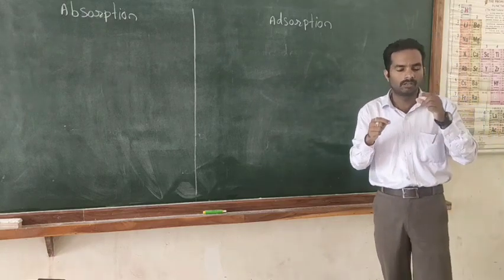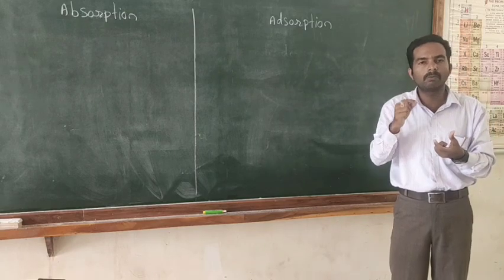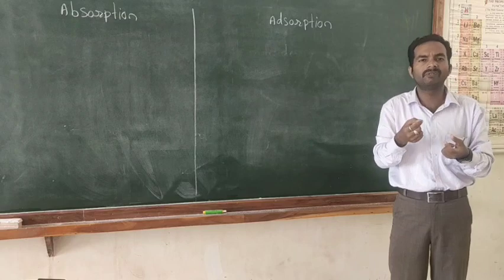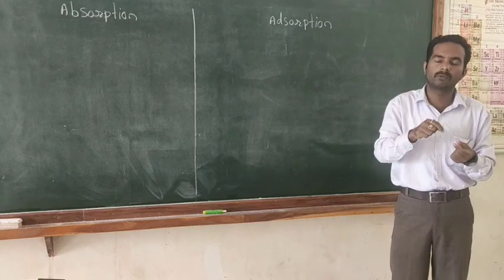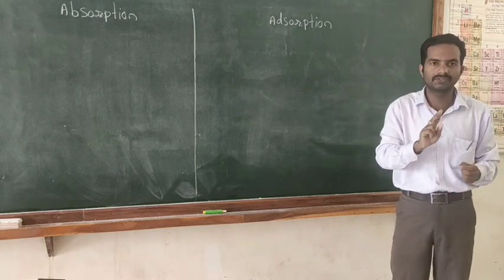So when we dip chalk in ink, the maximum amount of ink molecules is on the surface of the chalk, and a very little amount of ink molecules is in the body of the chalk. So these are the two examples.